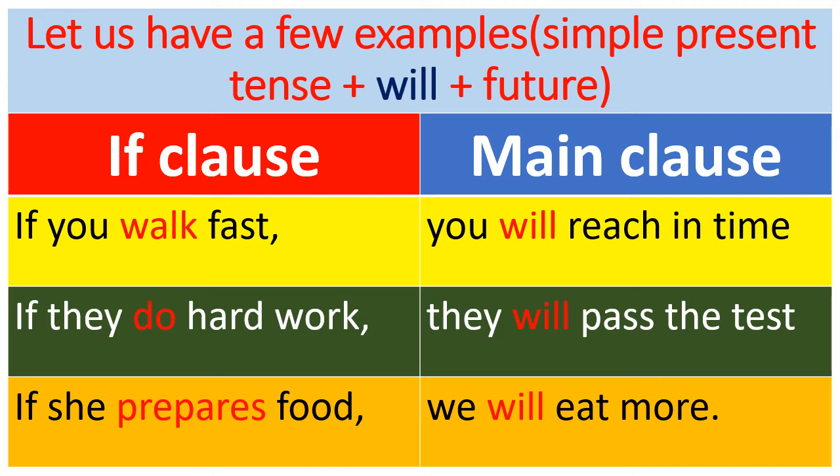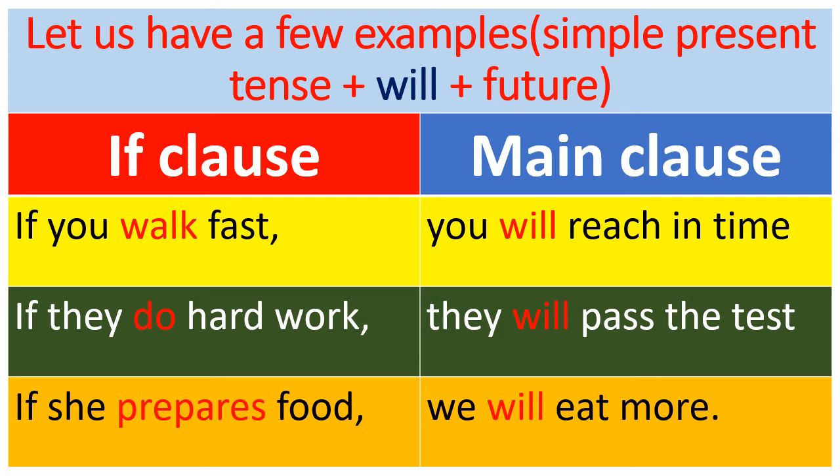Okay, children. Now look at the main clause. What is the first case in the main clause? The main clause should be will plus future. Will itself represents the future tense. So here, you will reach in time. In the main clause we have used will.